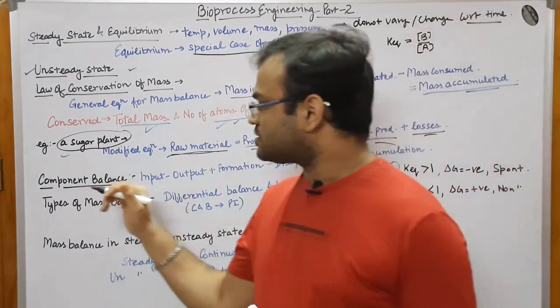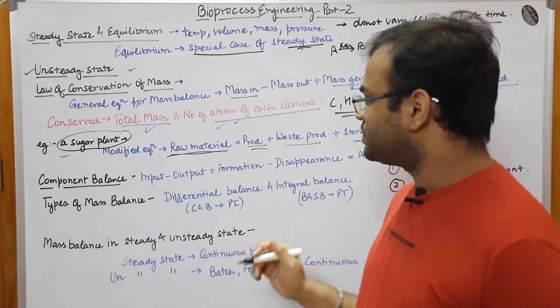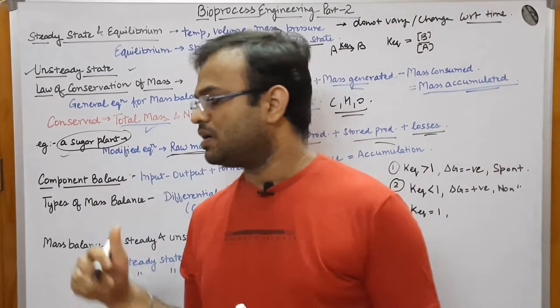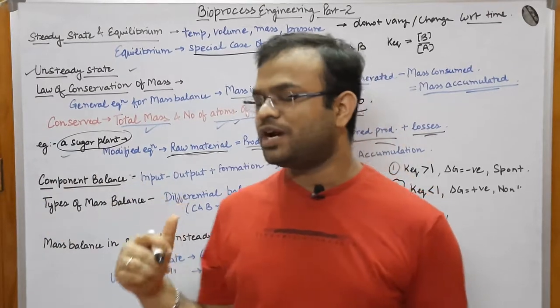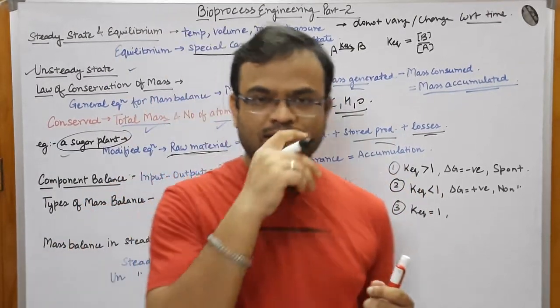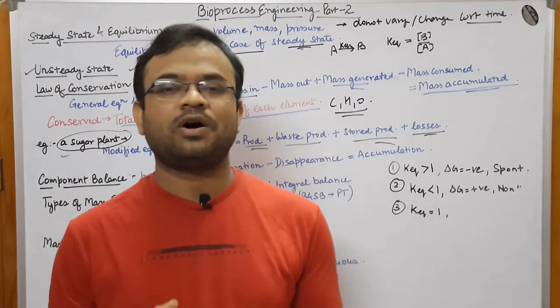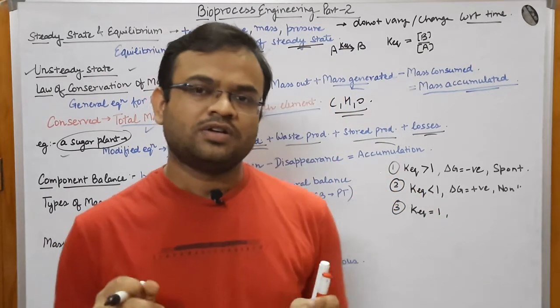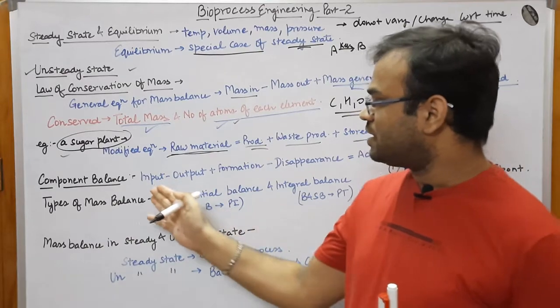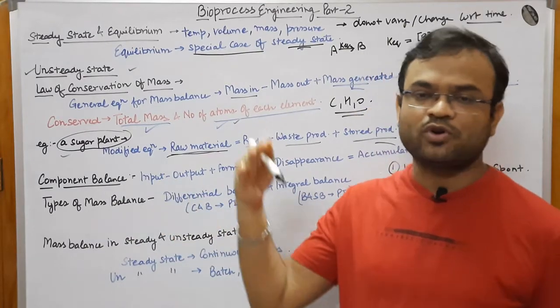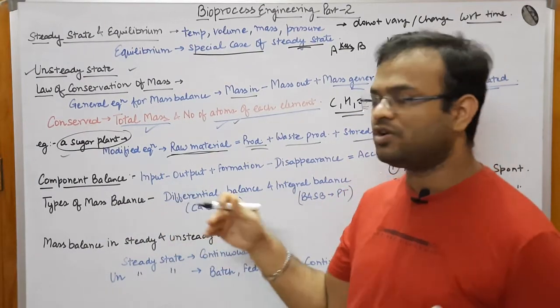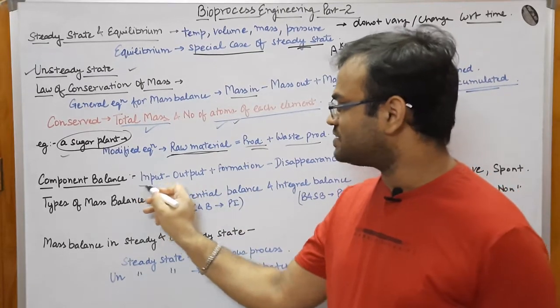Okay, now let us talk about the component balance. What I'm talking about in this particular component balance is, let us take an example that suppose I want to balance the amount of a protein or amount of a lipid that is being formed. So I would be providing some component of the protein that would be considered as input.